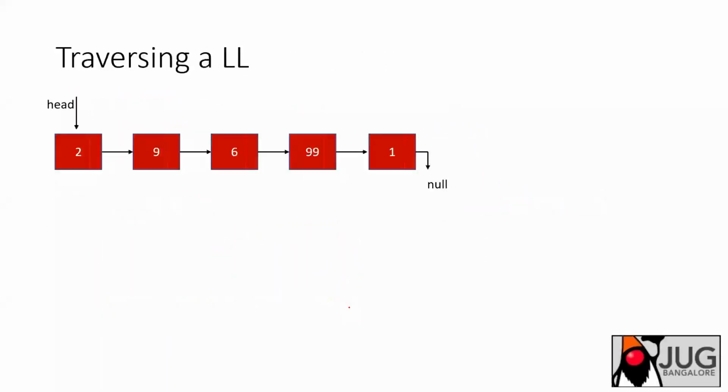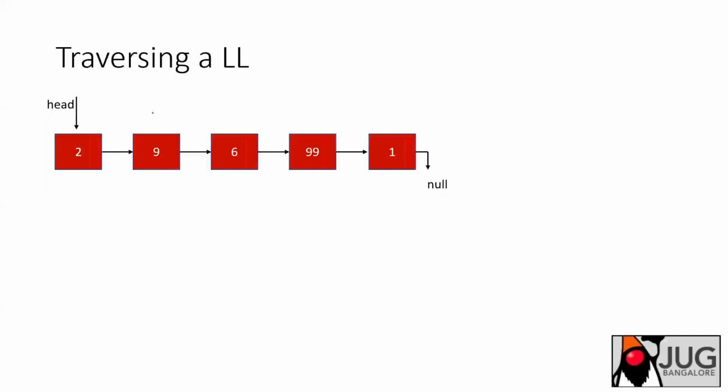What we do is start with the head reference, which is pointing at the first node, and then we print that node and move on. You can store the head reference because we may have to fetch it back, and take it into some other reference, a temp reference, and then keep moving that temp reference by saying temp equals temp dot next.